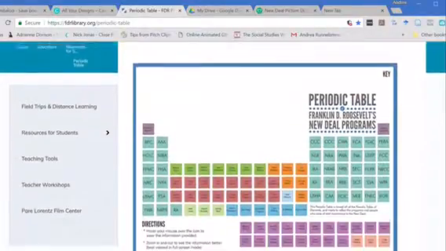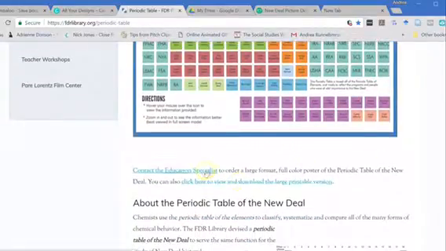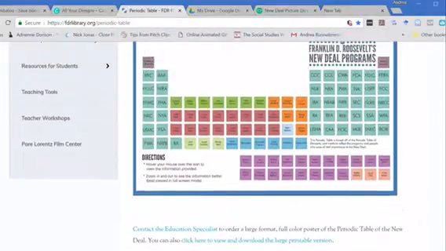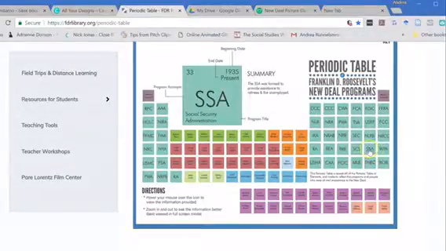Here it is right here, and it tells you below that you can contact them and order a full-size one or download the PDF version. And it also tells you a little bit more about how it's organized. Obviously, there are people on the bottom, and then some of the acronyms are at the top. And if you click right here, SSA, boom, that's the Social Security Administration.